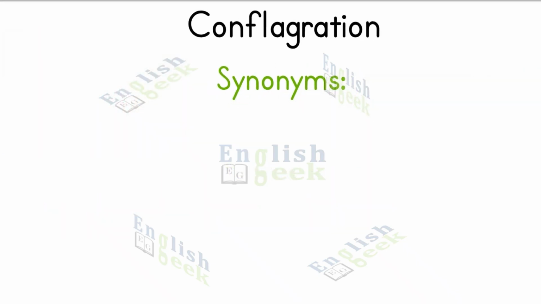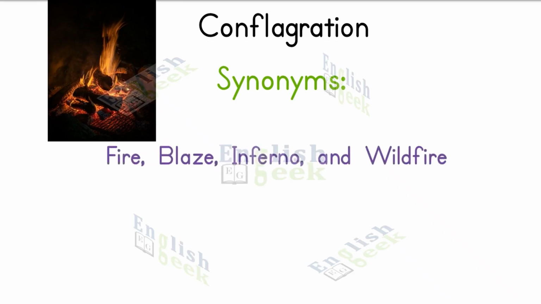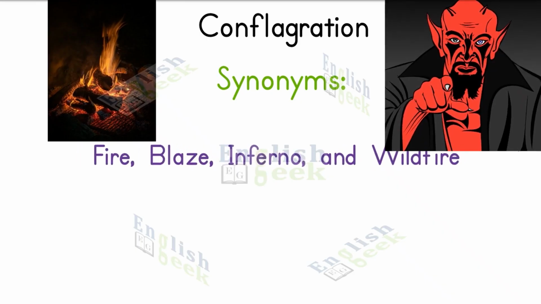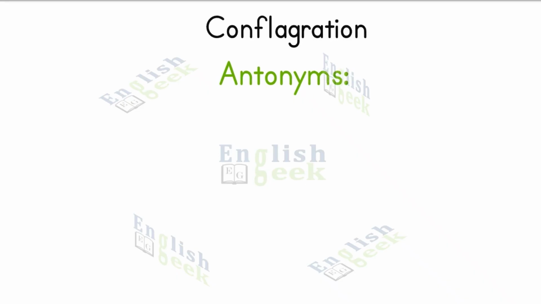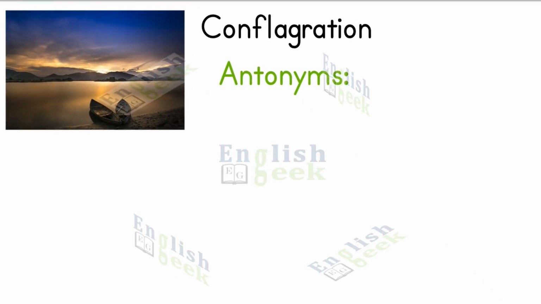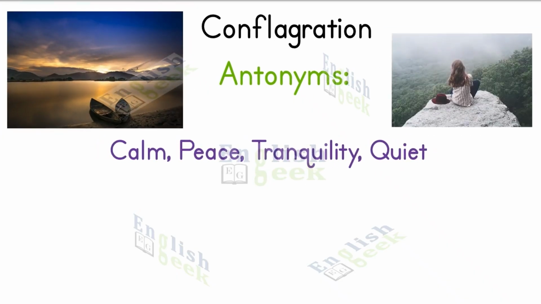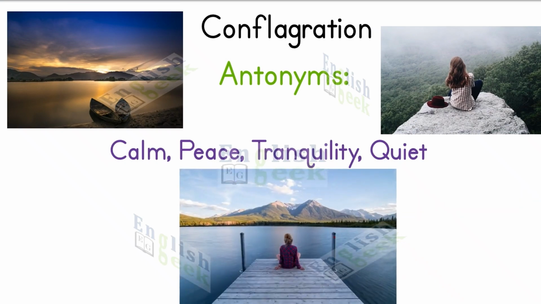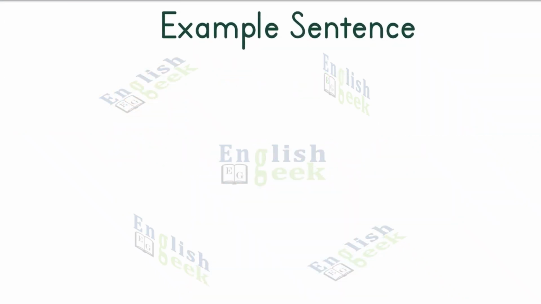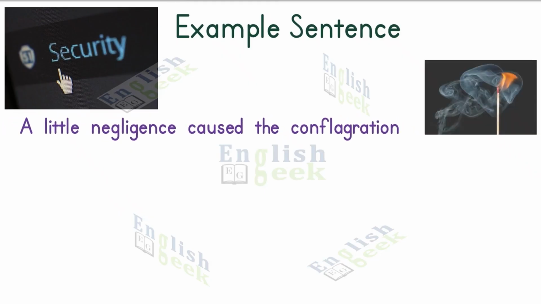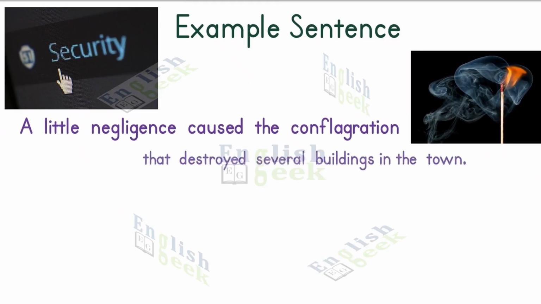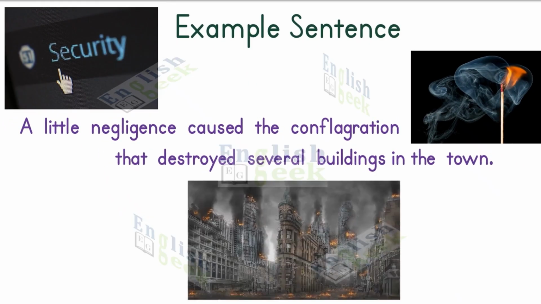Synonyms of conflagration are fire, blaze, inferno, and wildfire. Antonyms of conflagration are calm, peace, tranquility, and quiet. Example sentence: a little negligence caused the conflagration that destroyed several buildings in the town center.